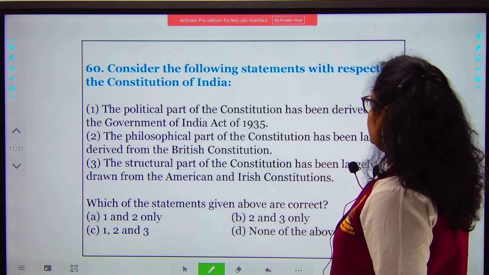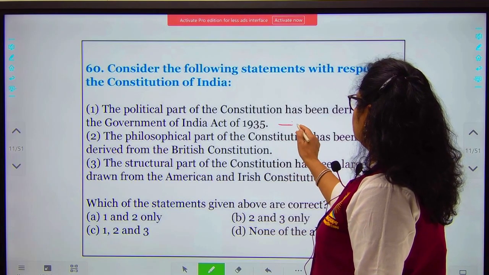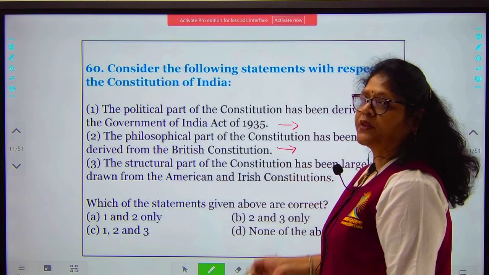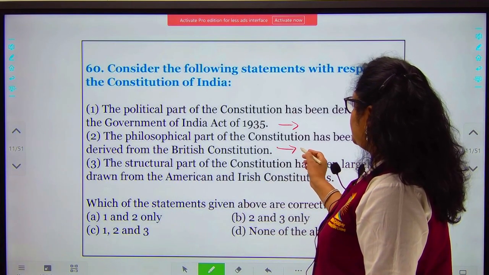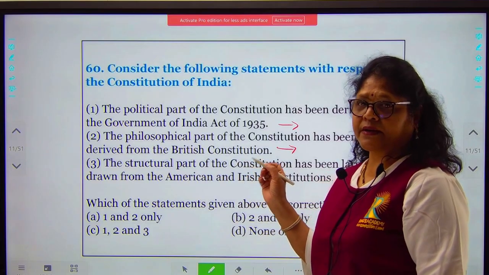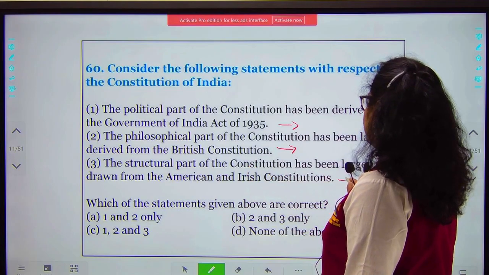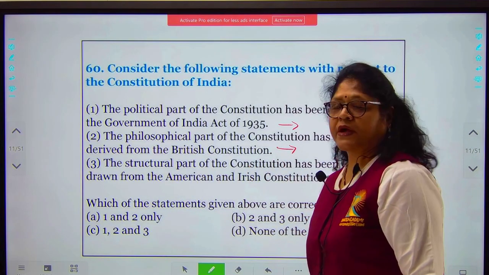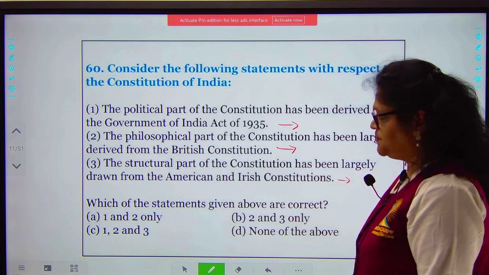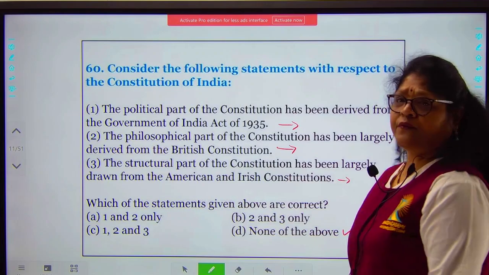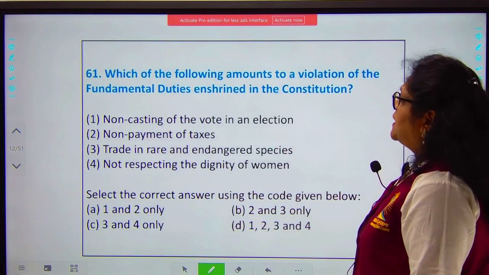the political part. The political part comes from the British Constitution. The philosophical part, like your fundamental rights and your directive principles, they come from the US and the Irish Constitution, and the structural part comes from the Government of India Act 1935. So all three options are wrong. So none of the above will be your option in this question. Then we come to the next.